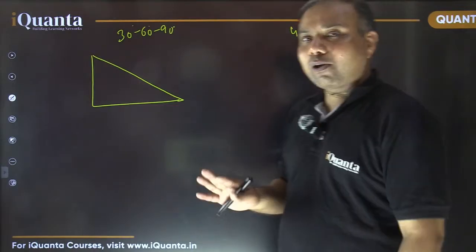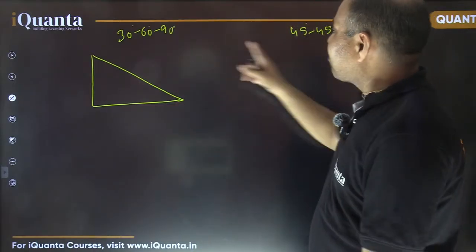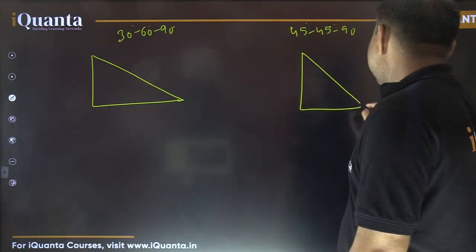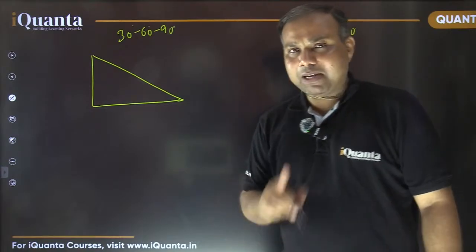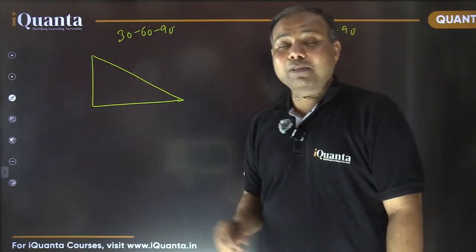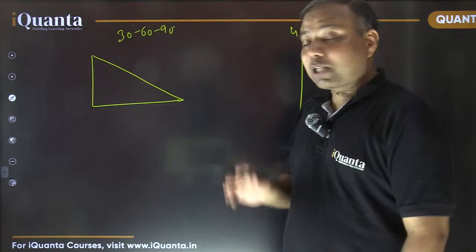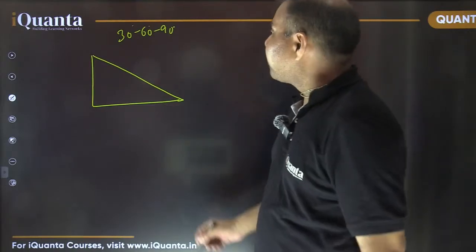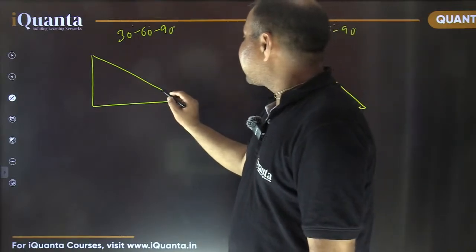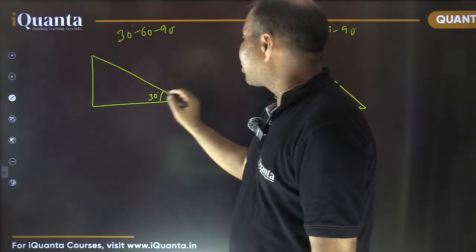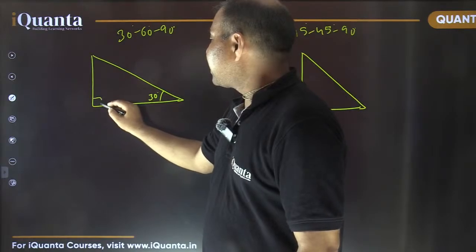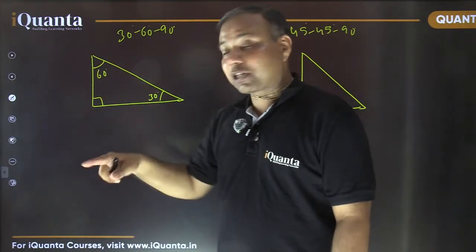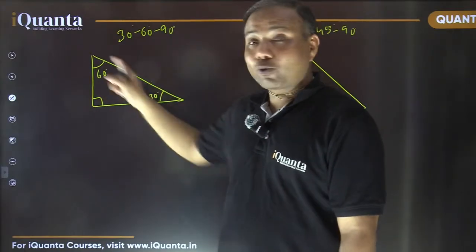So to avoid all that, these are two special triangles. One is the 30, 60, 90 triangle and the other is the 45, 45, 90 triangle. Now what is special about them? Please be very careful and remember them. They are very, very useful, specifically to avoid using trigonometry, and we are going to apply it also. So a 30, 60, 90 triangle means that one angle is 30 degree, the smallest angle, this is 90 and of course this is 60. By the way, this is the same case which we just discussed in the previous question. These three angles are in the ratio 1:2:3.